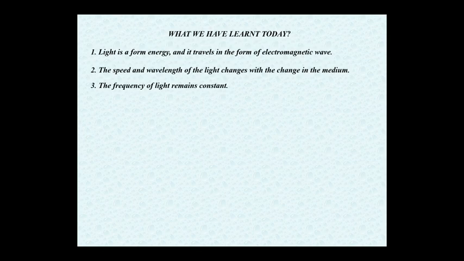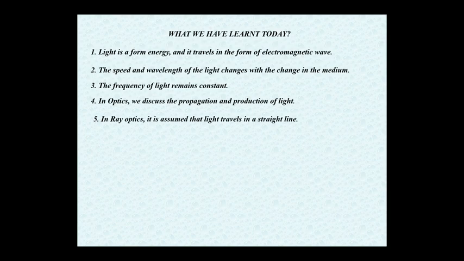Third thing is the frequency of light remains constant. It is because the frequency depends on the nature of the source from which the light is emitting. Fourth point is, in optics we discuss propagation and production of light. Optics is the branch of physics which deals with such things. Fifth point, in ray optics it is assumed that light travels in a straight line.